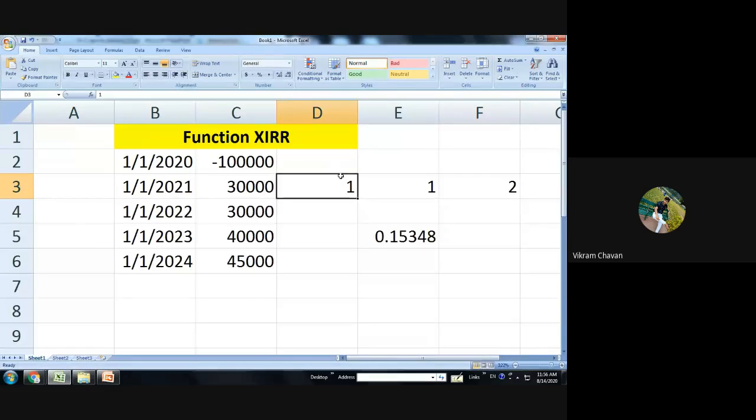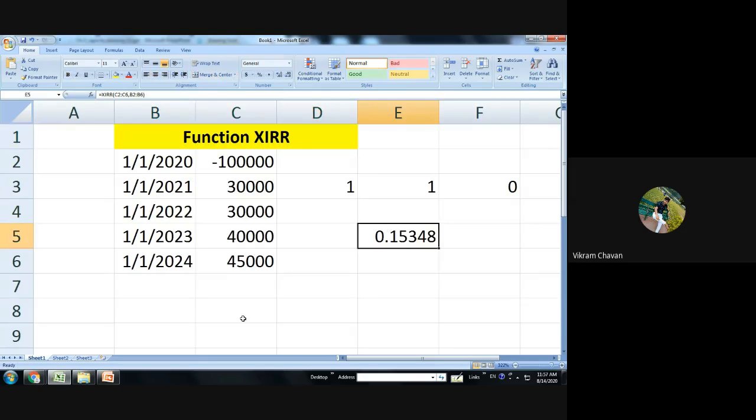So in this manner, we can perform any operation in Excel. Here I will change it to minus, and I will get 0. You can perform any operation in this particular Excel. There are so many functions in Excel which are related to accounts or finance, and you can use those functions and calculate this.